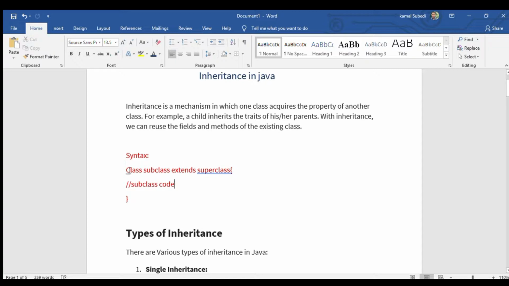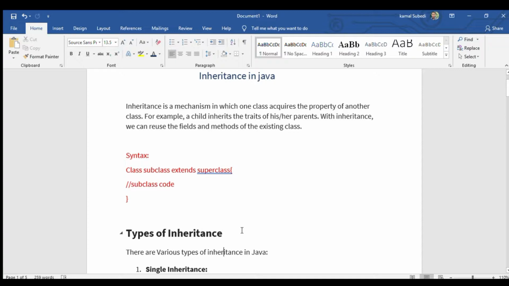Here we can see the syntax for inheritance. We write class first, then the class name or subclass name. Here the keyword for inheritance is extends, which we need to add, followed by the superclass, which is also called a parent class or base class. Then we need to write the code over here.